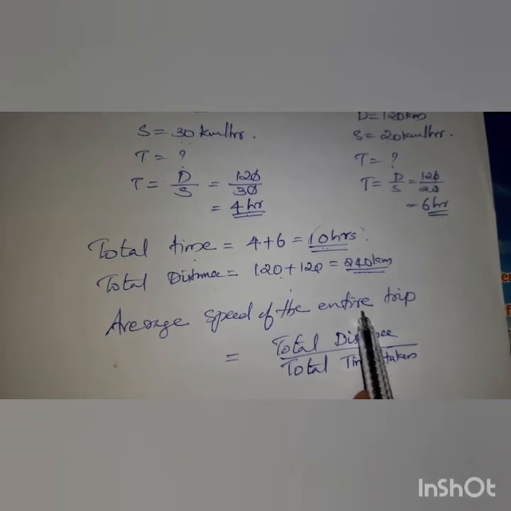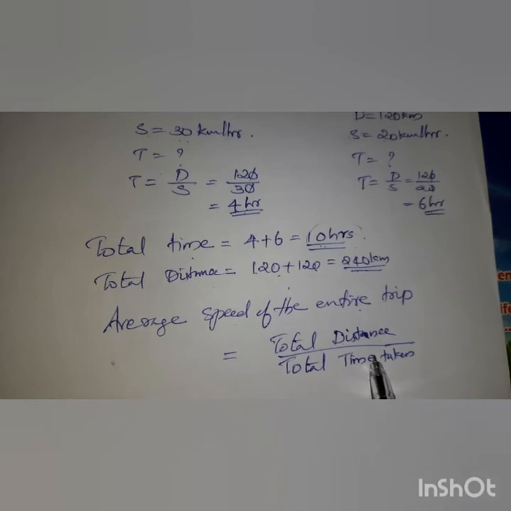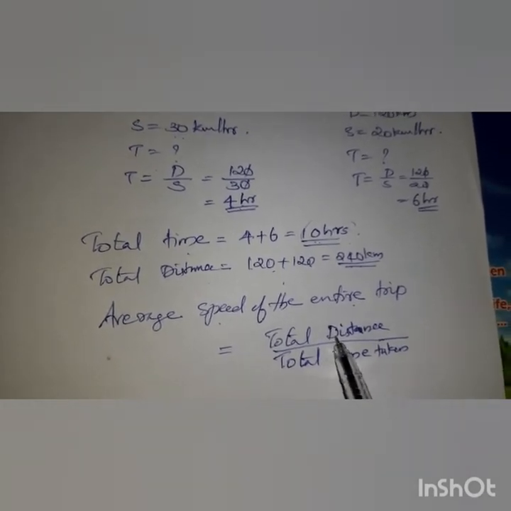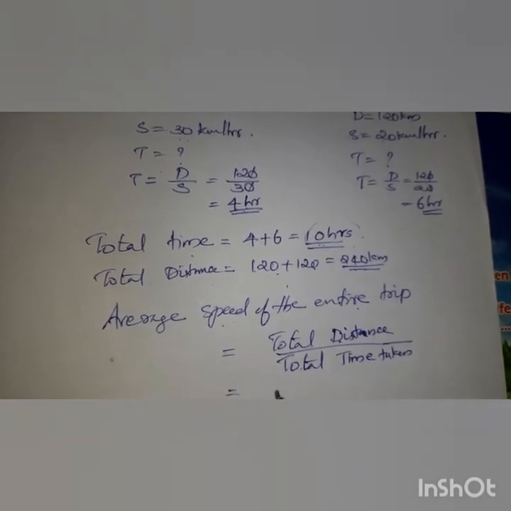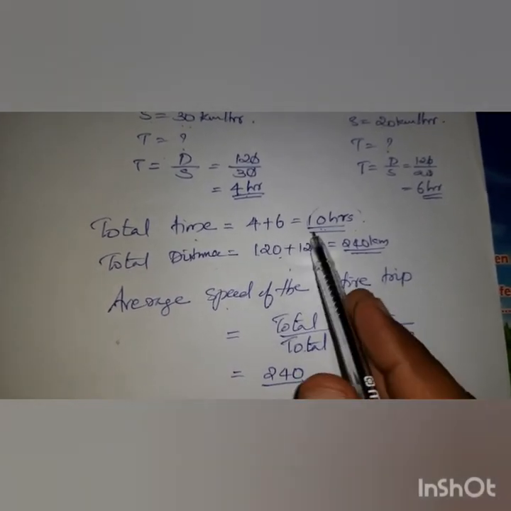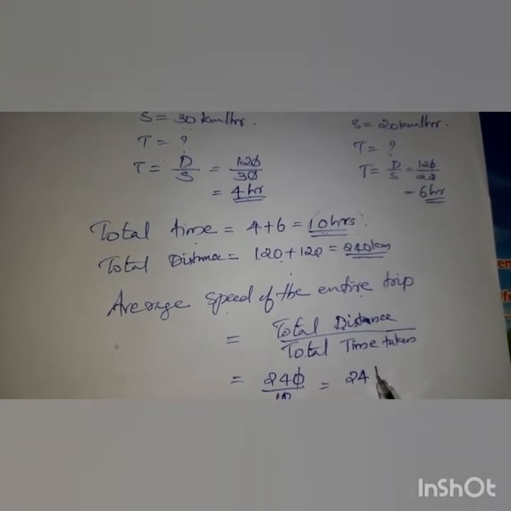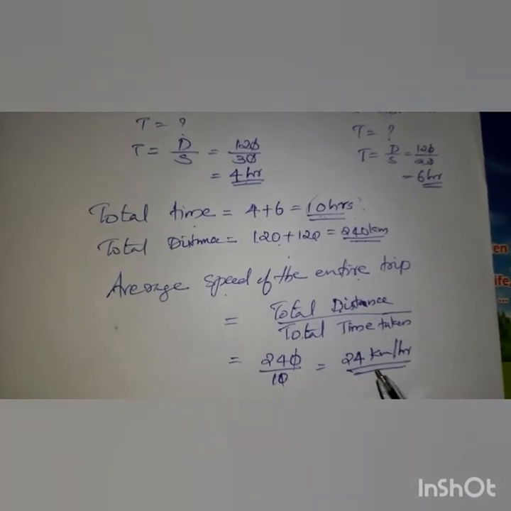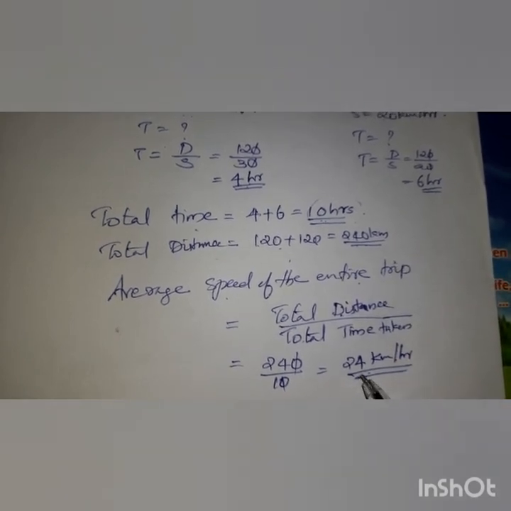The average speed of the entire trip, with the first part and second part together, is total distance by total time taken. The total distance is 240 km and the total time is 10 hours. The 0 is cancelled, and we get 24 km per hour. So that was the average speed of the entire trip. The speed for the total journey is 24.